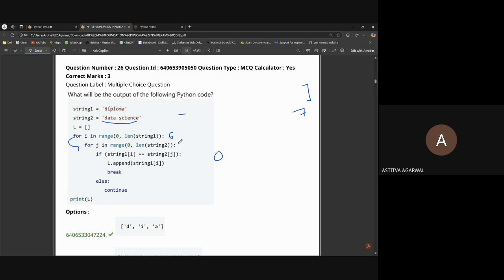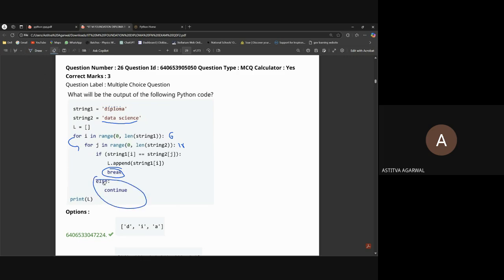So it will work till 12 minus 1, that is 11. If string of i is double equal to string of j, L dot append string of i and then break, and if not, then else continue.